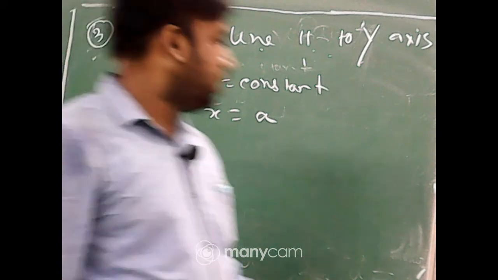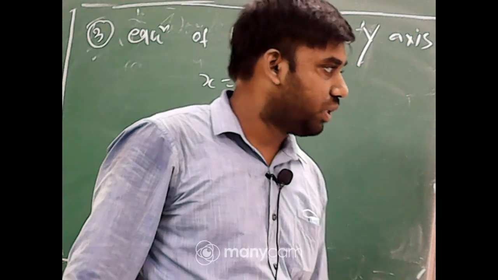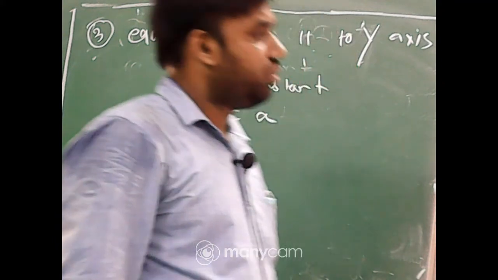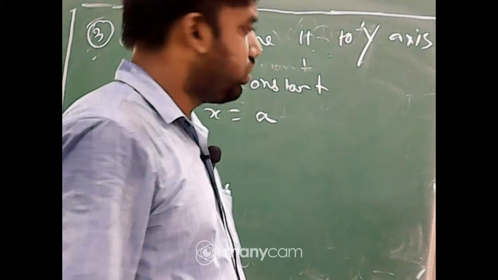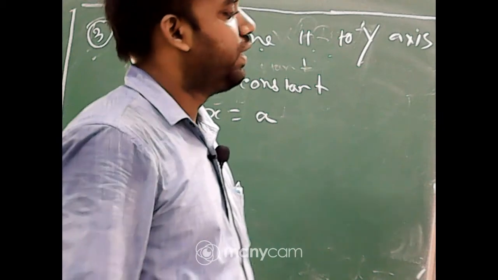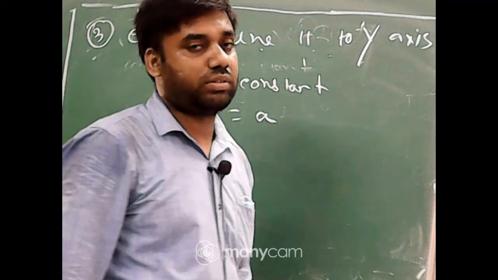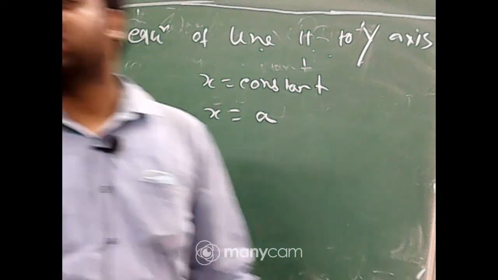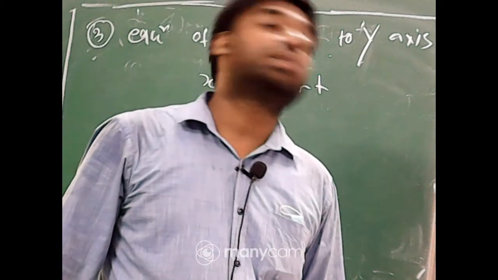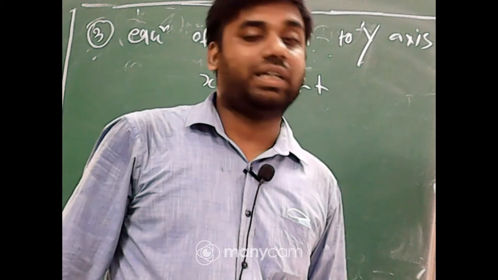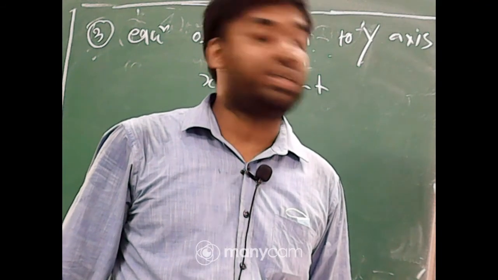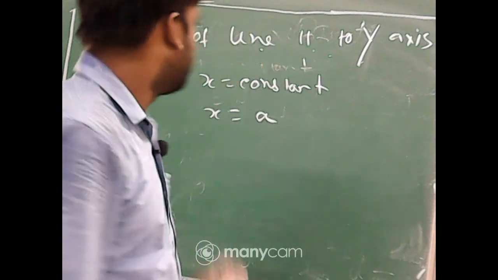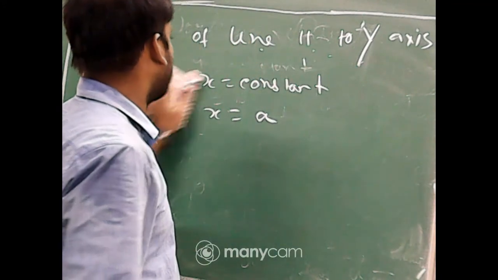Equation of a line parallel to y-axis. Sir, I said only y equal to 0. No, y equal to 0 is the equation of the x-axis. Change it into x equal to constant, because y equal to 0 represents the equation of x-axis. That's why you should mention x equal to constant. Last question.